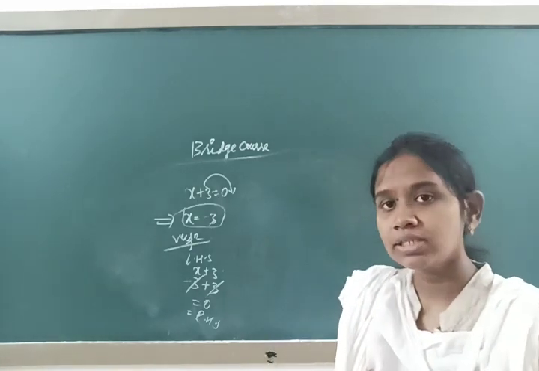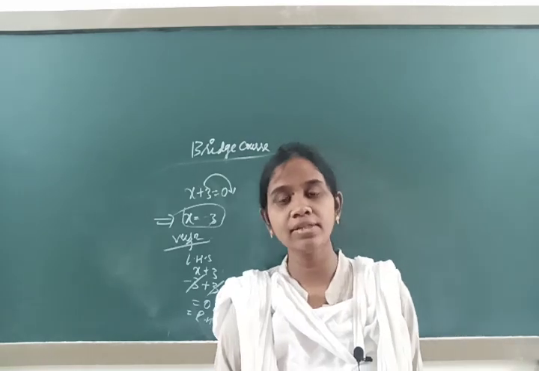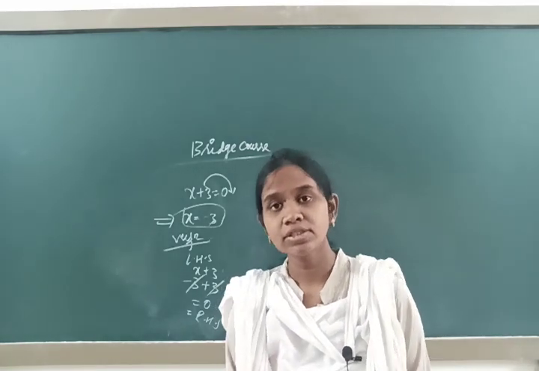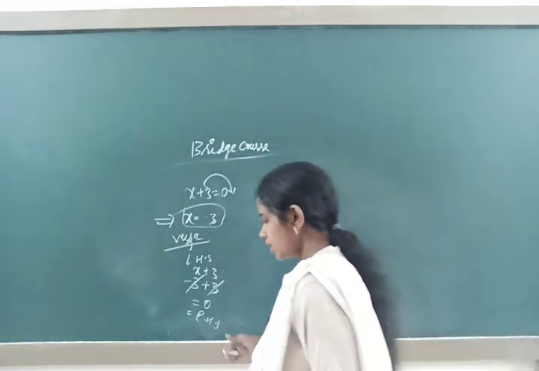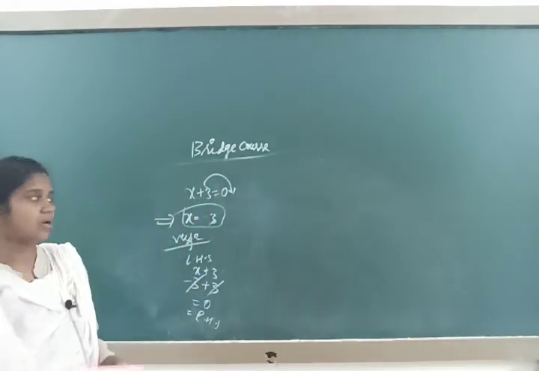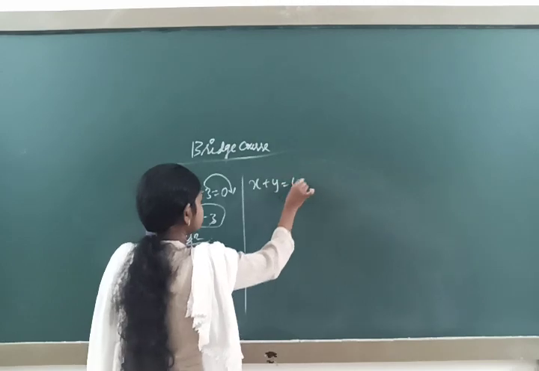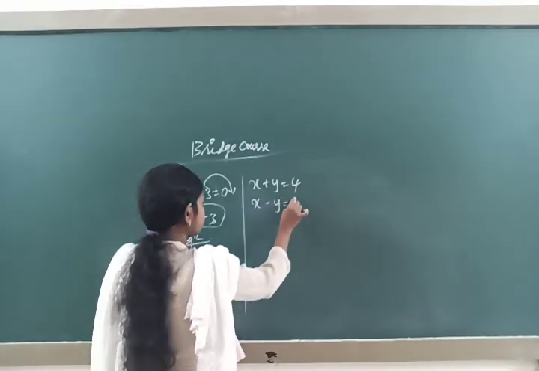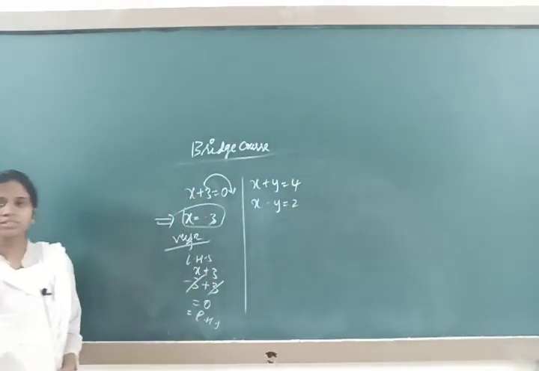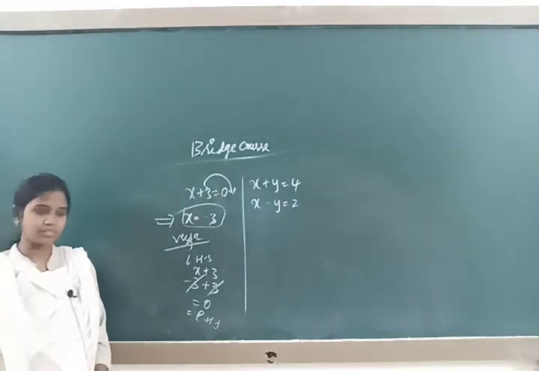We also know, from our 8th, 9th, 10th standard, linear equations in two variables. This is known as linear equations in two variables.